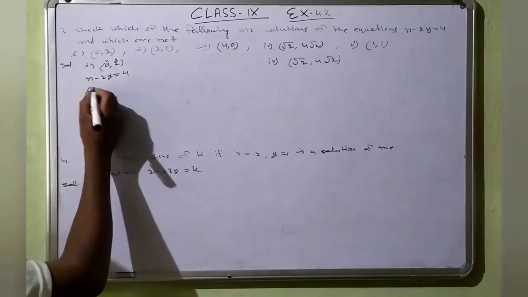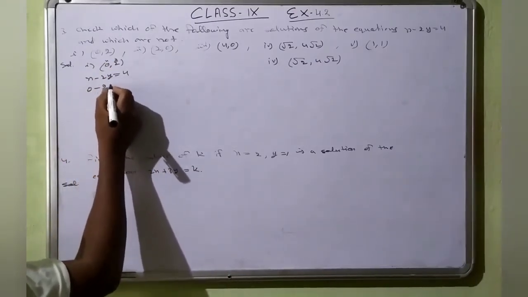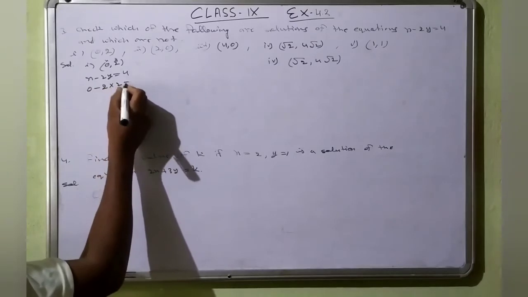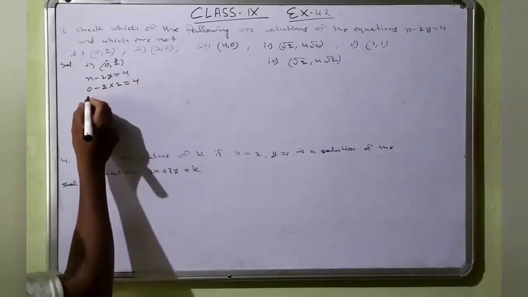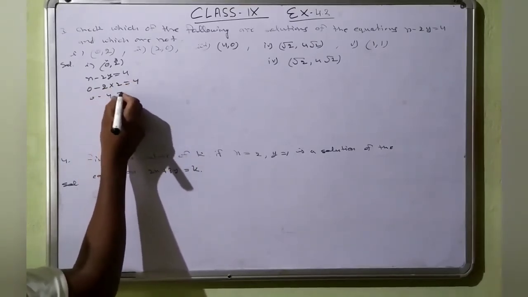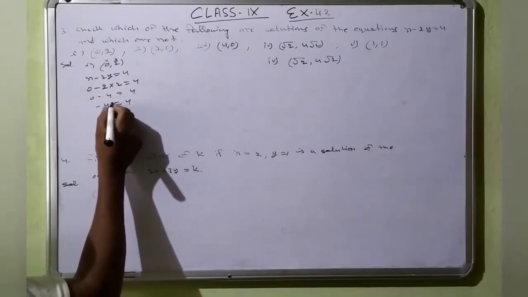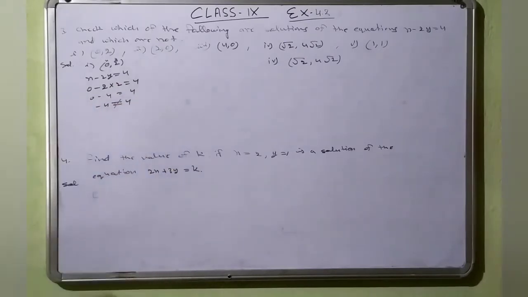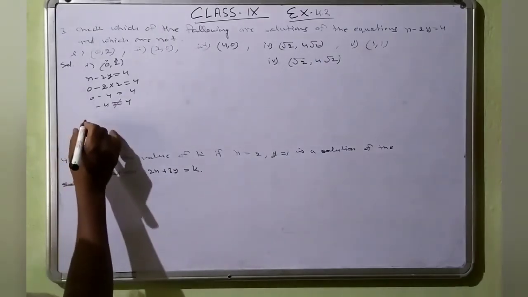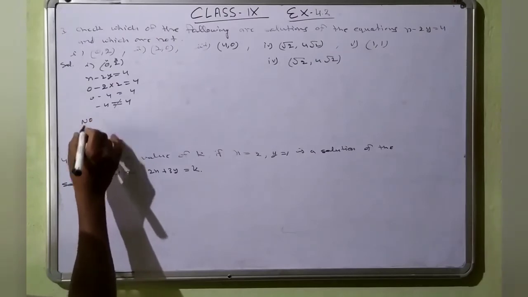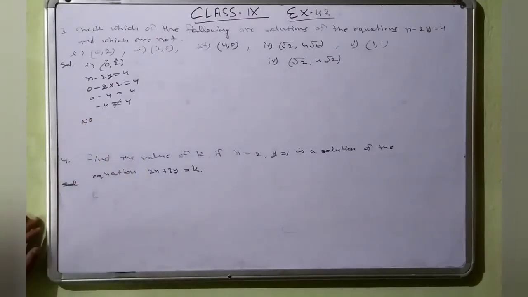So 0 minus 2 into 2 is equal to 4. So 0 minus 4 is equal to 4. So minus 4 and 4, both are not equal. So no solution. Check with no solution.